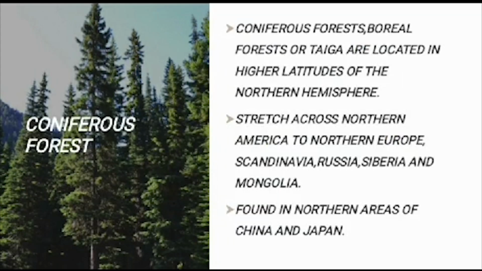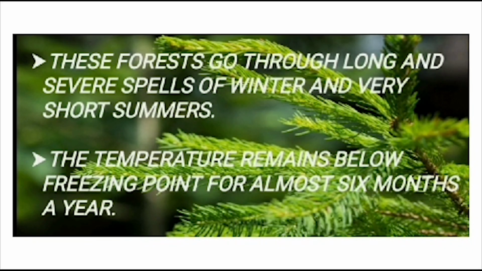Next one is coniferous forests. Coniferous forests, boreal forests or taiga forests are located in the higher latitudes of the northern hemisphere. They are also found in the northern areas of China and Japan. The temperature remains below freezing point for almost 6 months a year. Tall cone bearing softwood evergreen trees such as chir, pine, cedar, fir and spruce are found in these forests.